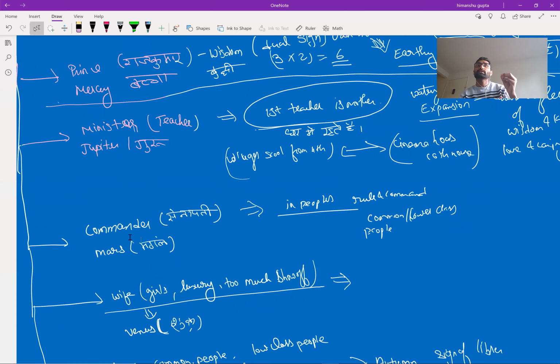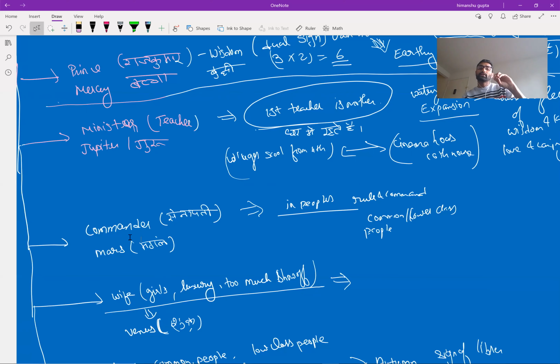Also, Capricorn is ruled by Saturn, and Saturn represents the lower class people, the labor class, the small class people. So the commander as a boss will always feel good in the house of its servants, as servants are represented by Saturn. That is why the commander is exalted in the 10th sign, which is Capricorn.